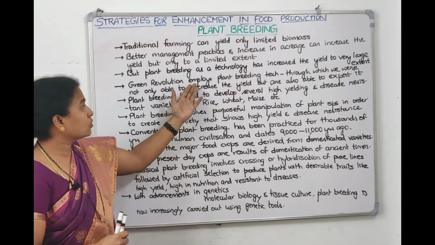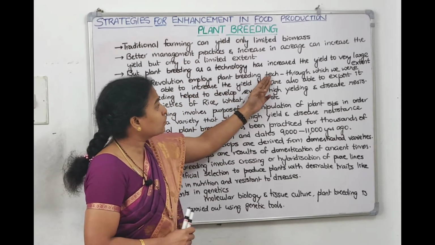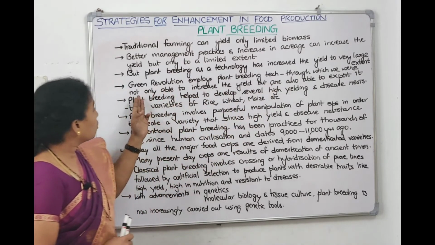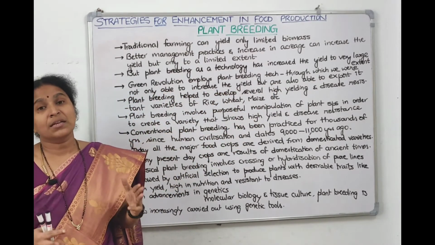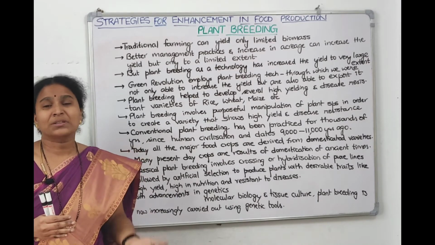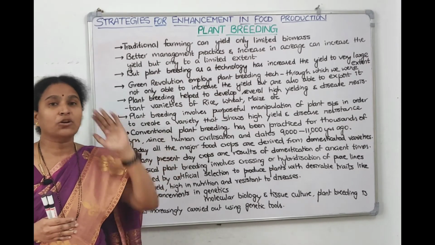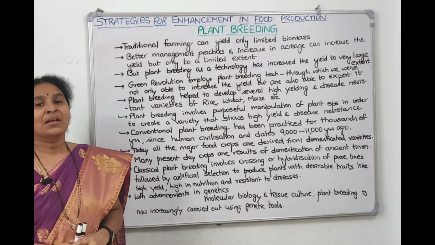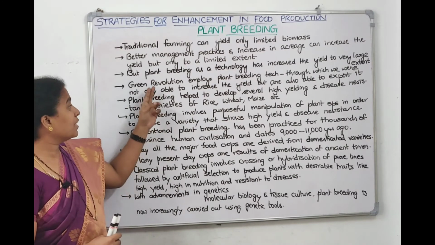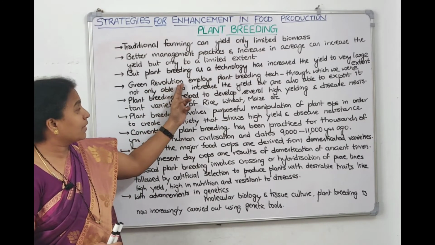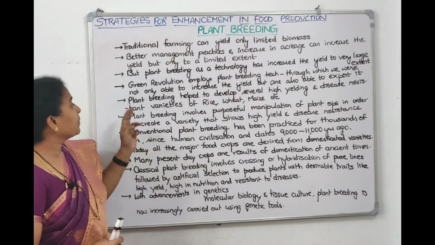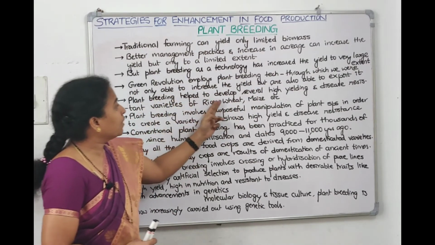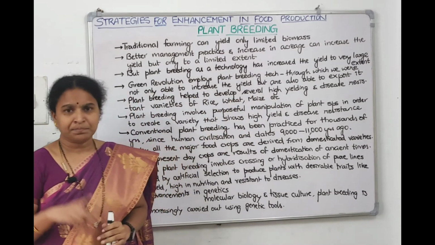The Green Revolution employed plant breeding techniques, through which they were not only able to increase the yield, but to produce to that extent that we are able to export it to other countries also. So that is the significance of the Green Revolution, which they were able to implement by introducing plant breeding techniques. Plant breeding helped to develop several high yielding varieties.